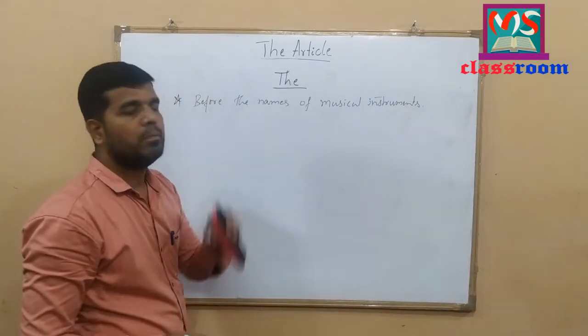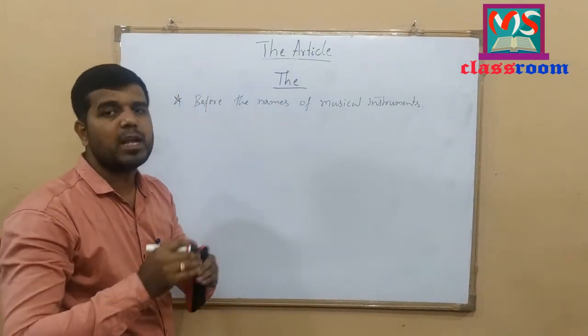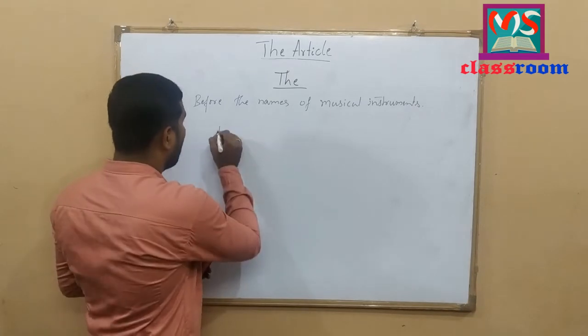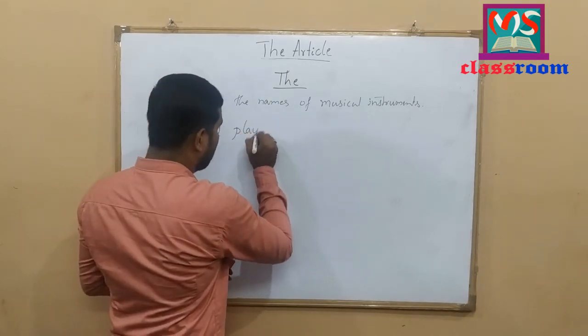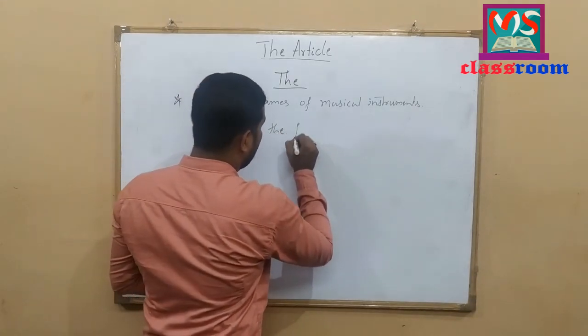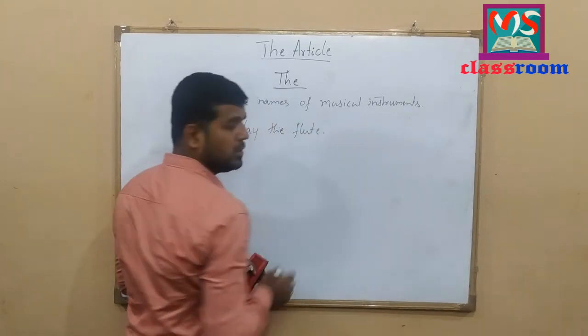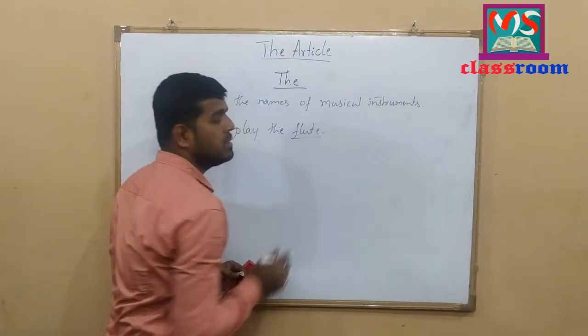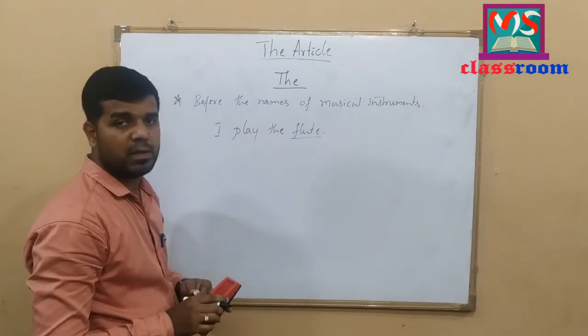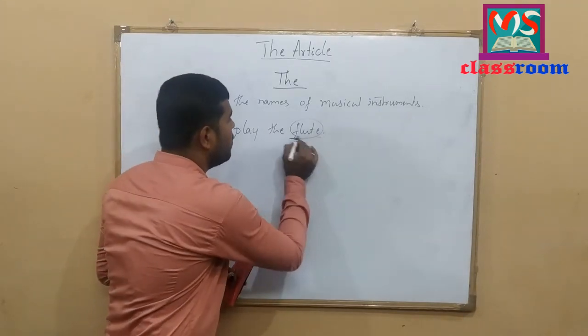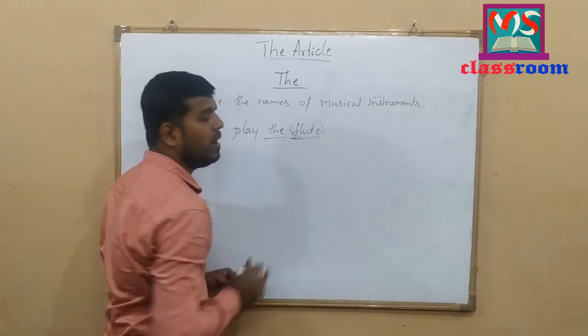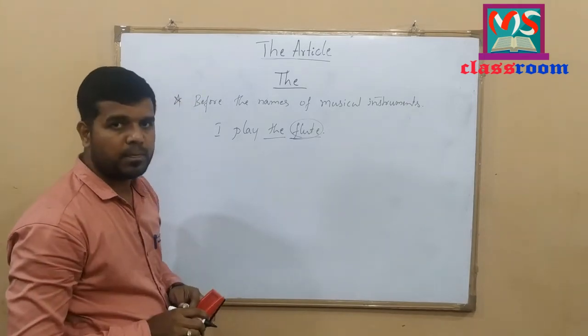Before the names of musical instruments. Let me write some examples here. I play the flute. Here, flute is the name of the musical instrument. So, before the name of the musical instrument, I have used definite article the here.